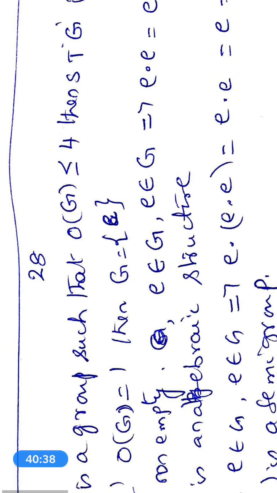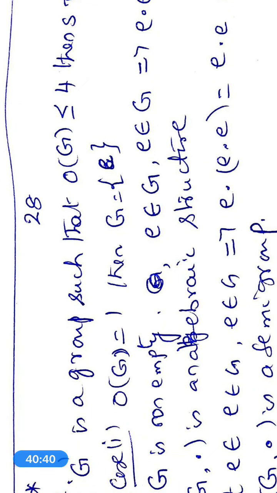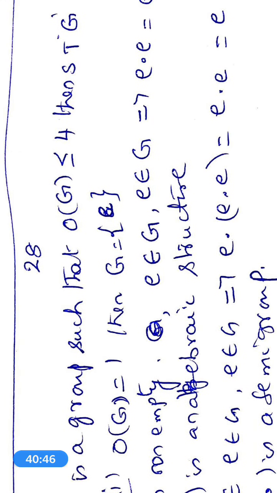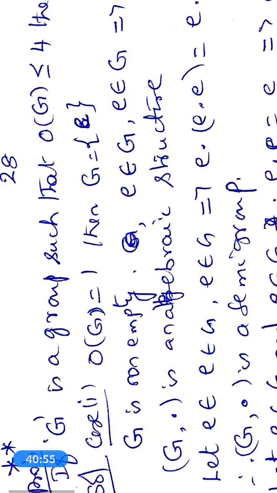Case 1: order of G is equal to 1. What is order of G is equal to 1 means? What is the meaning of order of G? G having only one element. That G is a group. So G is a group and G having one element, that is the only element, identity element E.